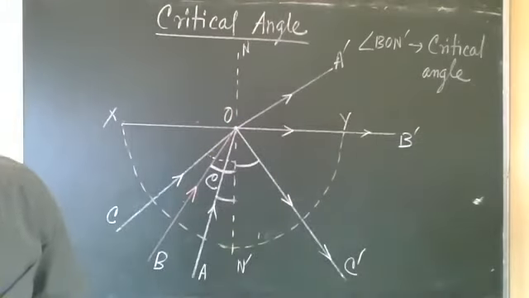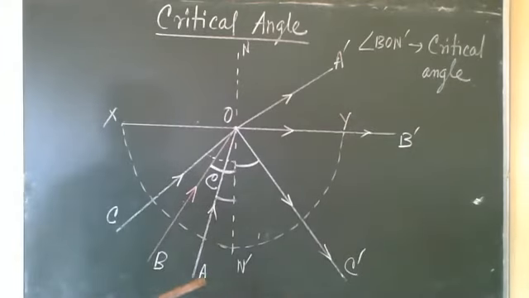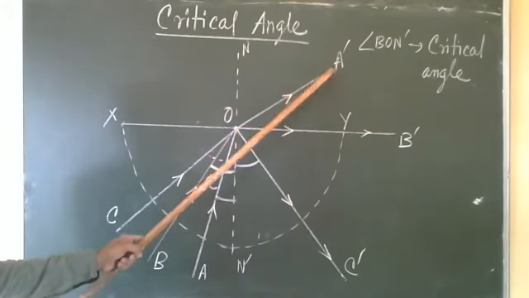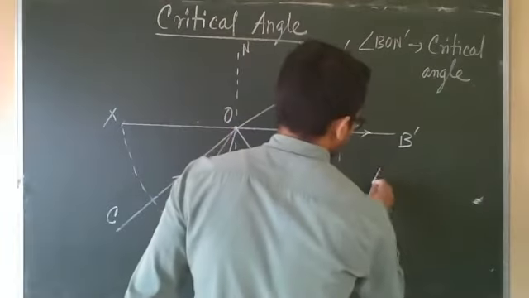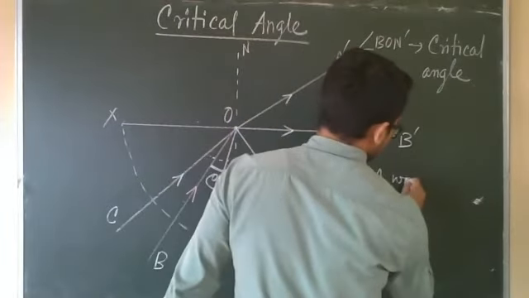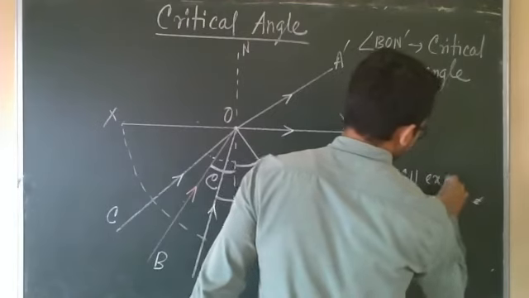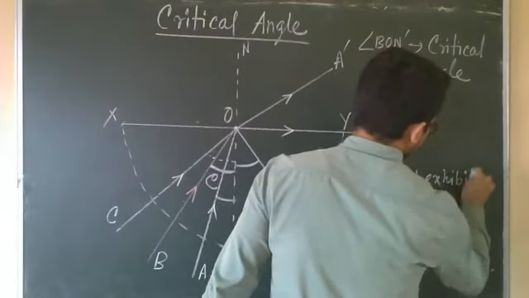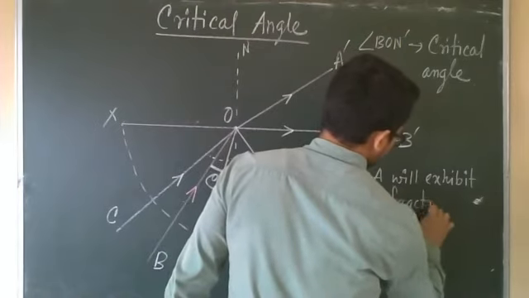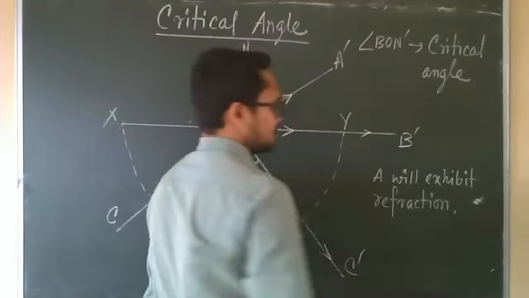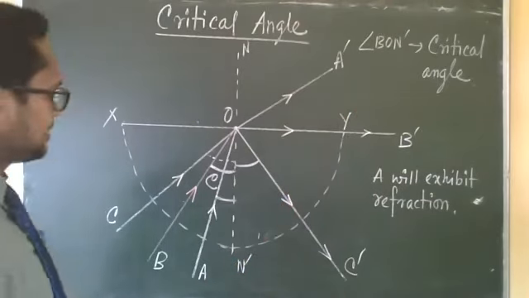Name the phenomena which rays A and C exhibit. So which phenomenon will A exhibit? A to A prime, it is entering into the second medium. So A will exhibit refraction. It is entering into the second medium.